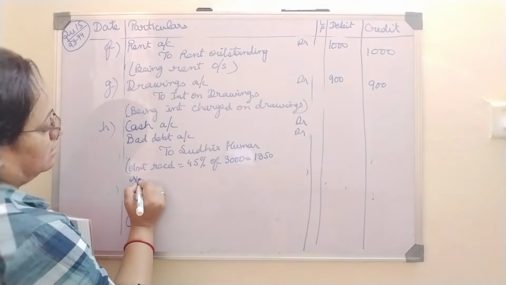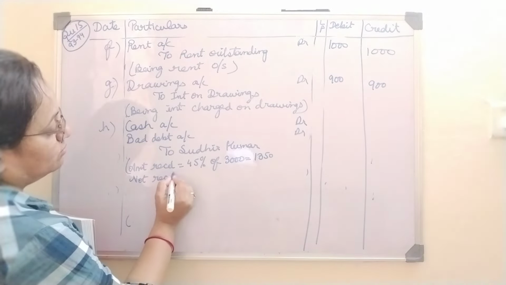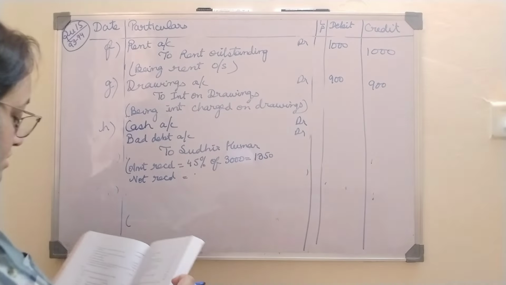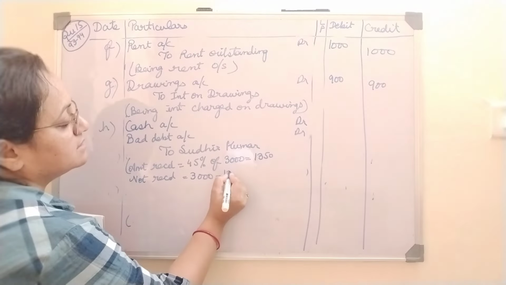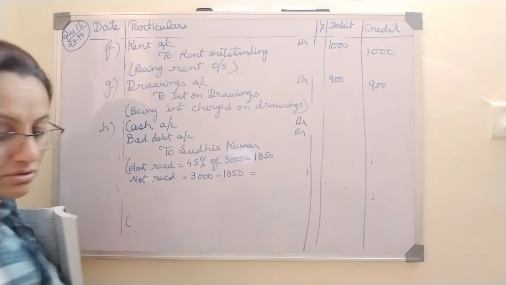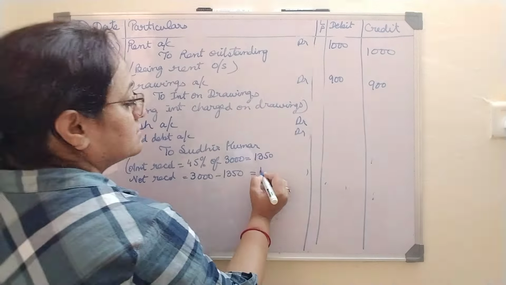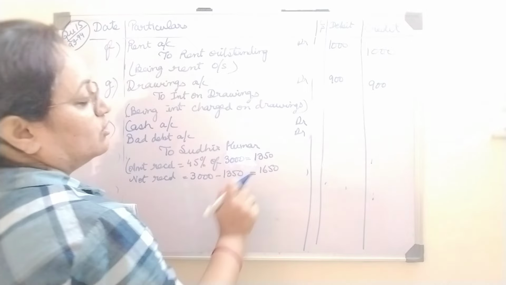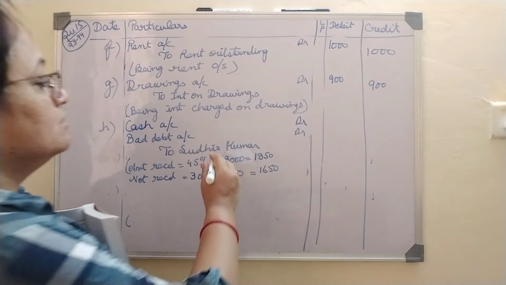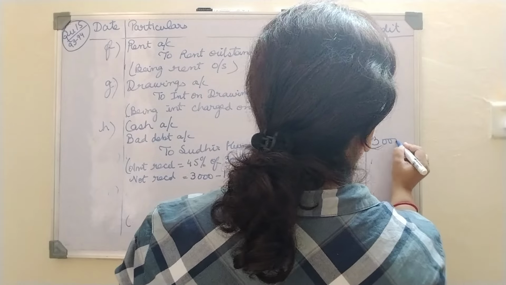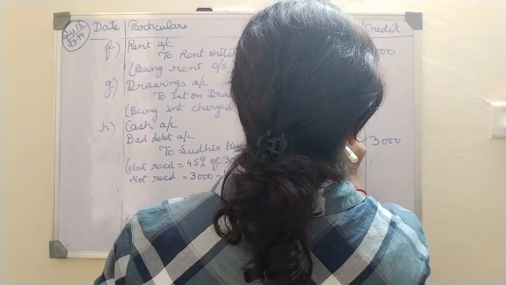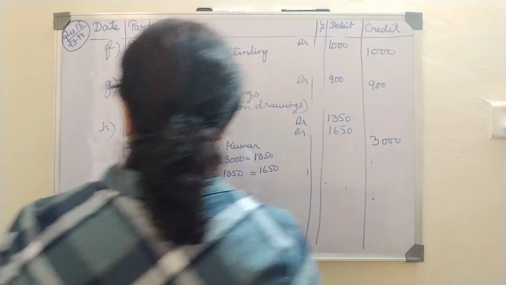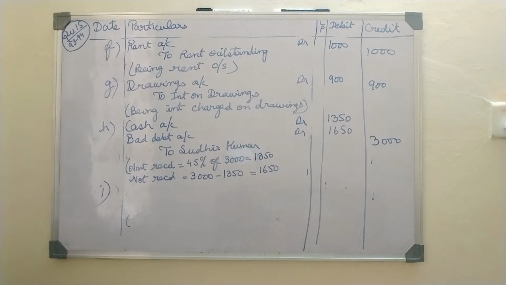Okay. Not received, how much it will be? Not received is 3000 minus 1350. So that comes to 1650. We have got total as 3000, right? So Sudhir Kumar was supposed to give me 3000. I have received 1350 from him, and I have suffered bad debt of 1650.